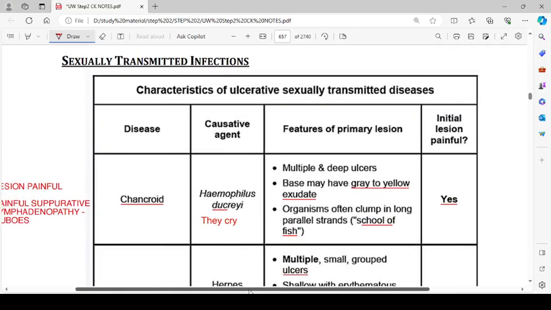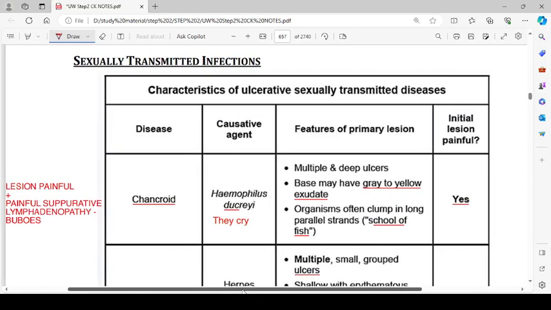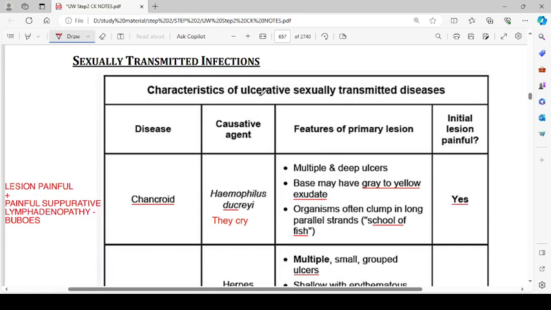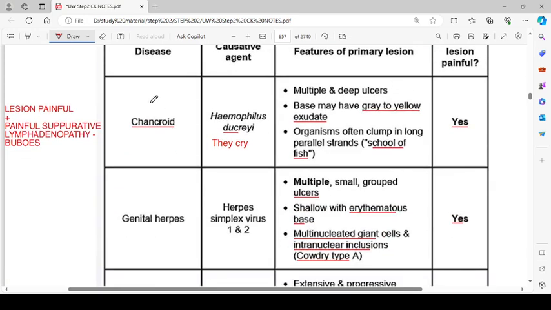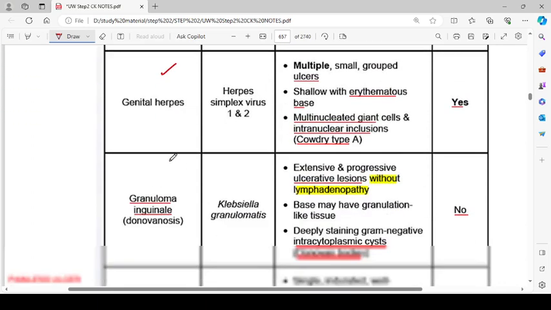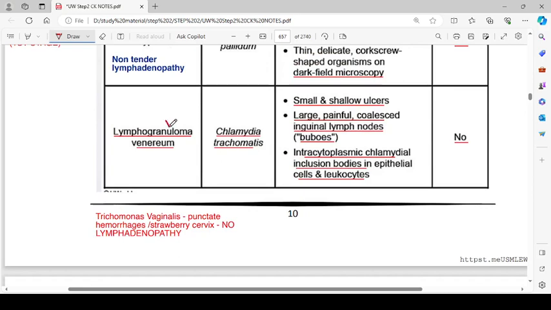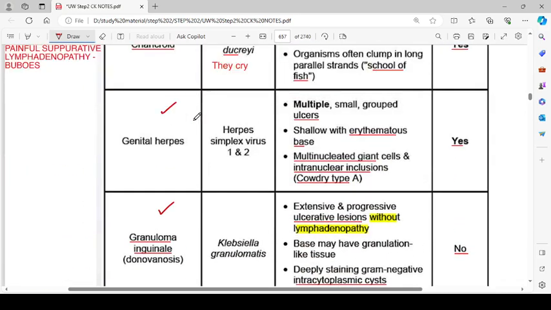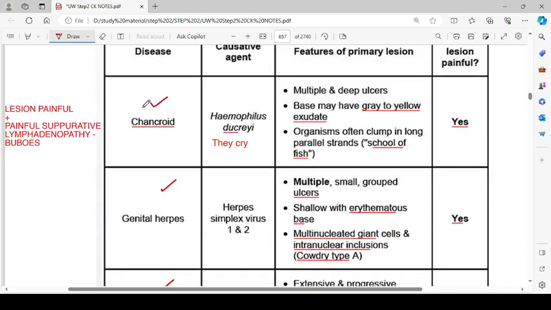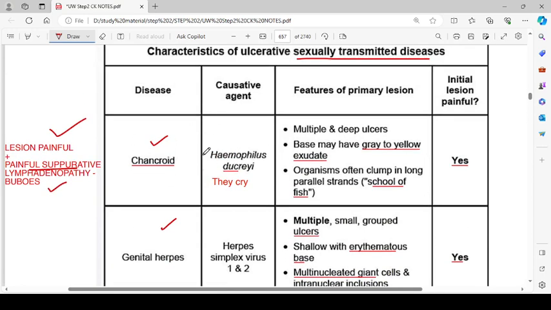Sexually transmitted infections. So, characteristics of ulcerative sexually transmitted infections. We are going to talk about chancroid, genital herpes, granuloma inguinale or donovanosis, syphilis, and lymphogranuloma venereum. Firstly, chancroid. The lesion is painful with painful suppurative lymphadenopathy and buboes. The causative organism for chancroid is Haemophilus ducreyi. So, you do cry with Haemophilus ducreyi.